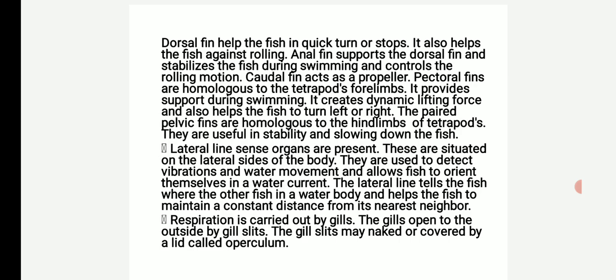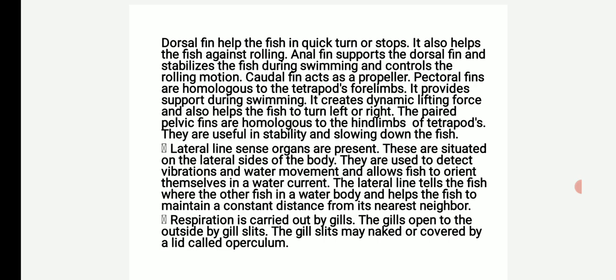They provide support during swimming, create dynamic lifting force and also help the fish to turn left or right. The paired pelvic fins are homologous to the hind limbs of tetrapods. They are useful in stability and slowing down the fish.